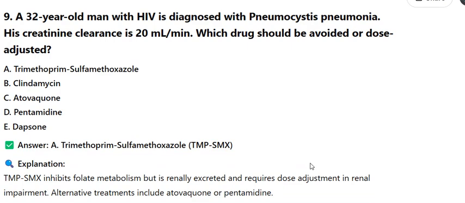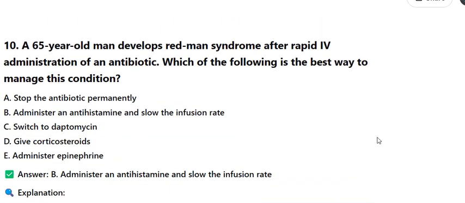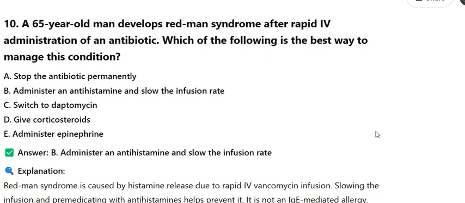9. A 32-year-old man with HIV is diagnosed with Pneumocystis pneumonia. His creatinine clearance is 20 milliliters per minute. Which drug should be avoided or dose adjusted? A. Trimethoprim-sulfamethoxazole. B. Clindamycin. C. Atovaquone. D. Pentamidine. E. Dapsone. Answer: A. Trimethoprim-sulfamethoxazole, TMP-SMX. Explanation: TMP-SMX inhibits folate metabolism but is renally excreted and requires dose adjustment in renal impairment. Alternative treatments include atovaquone or pentamidine.